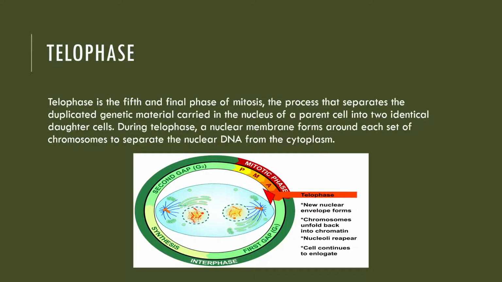The next is the telophase, the fifth and final phase of mitosis. The process that separates the duplicated genetic material carried in the nucleus of a parent cell into two identical daughter cells. During telophase, a nuclear membrane forms around each set of chromosomes to separate the nuclear DNA from the cytoplasm.